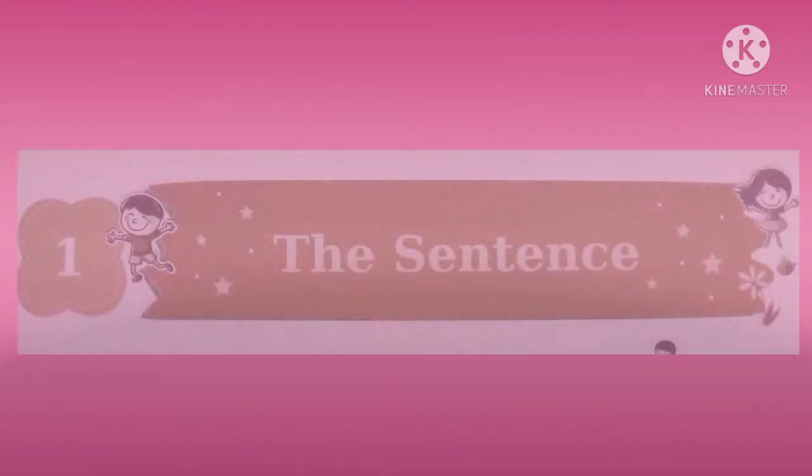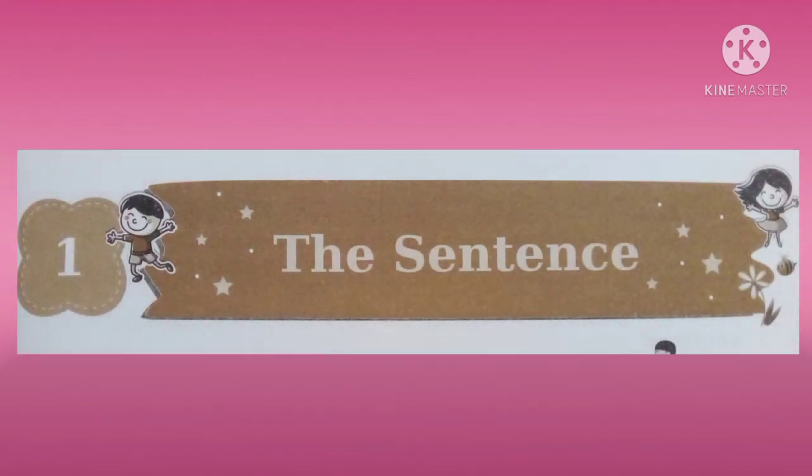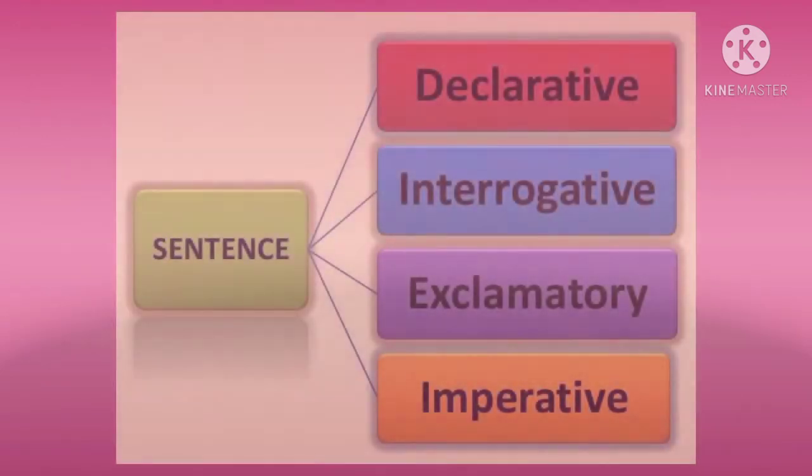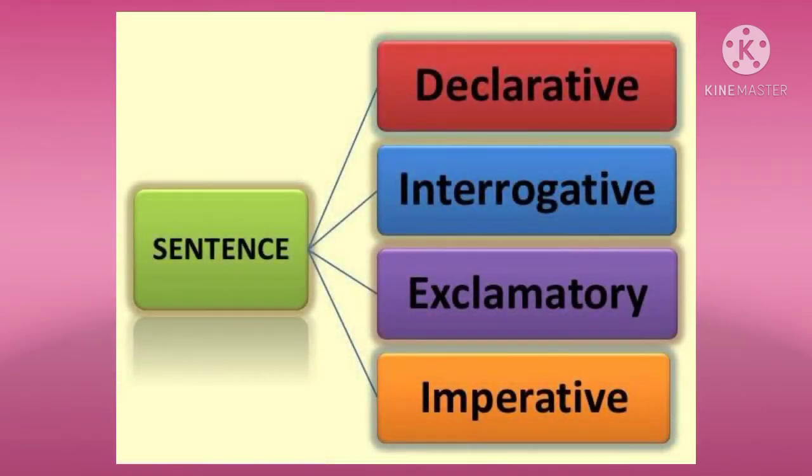Dear students, in our previous video, we started with lesson number 1, the sentence, in which we saw what a sentence is and the kinds of sentences according to function. We saw only two types of sentences, that is declarative and interrogative sentences. Now in this video we will see imperative sentences and exclamatory sentences and kinds of sentences according to structure, and we will also see what a phrase and a clause are.